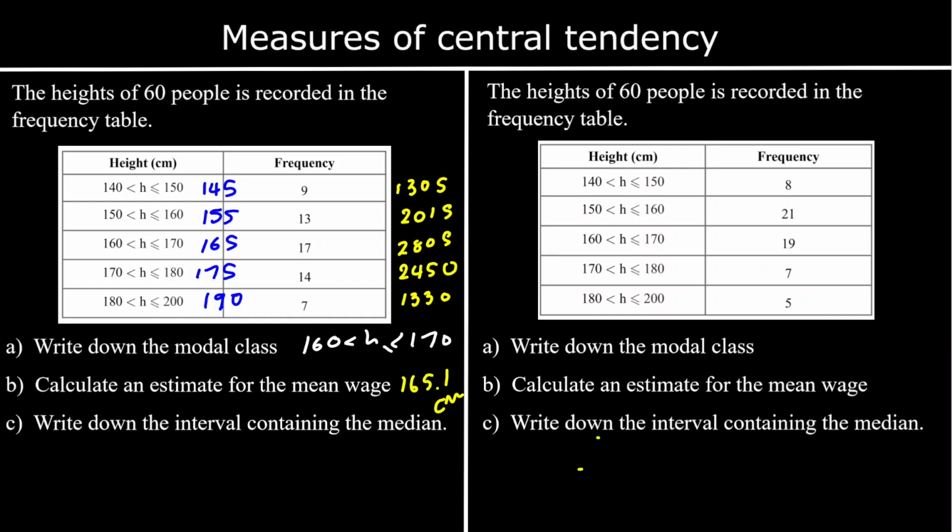Which interval contains the median number? If we've got 60 people, we're looking for halfway, which is going to be the 30th person. We've got 9 in the first group, then 13 in the second group. So up to 160 centimeters, we've got 22 people. The 30th is going to be in the next group. So that will be up to 39 by 170. So the 30th person is going to be in the 160 to 170 group.